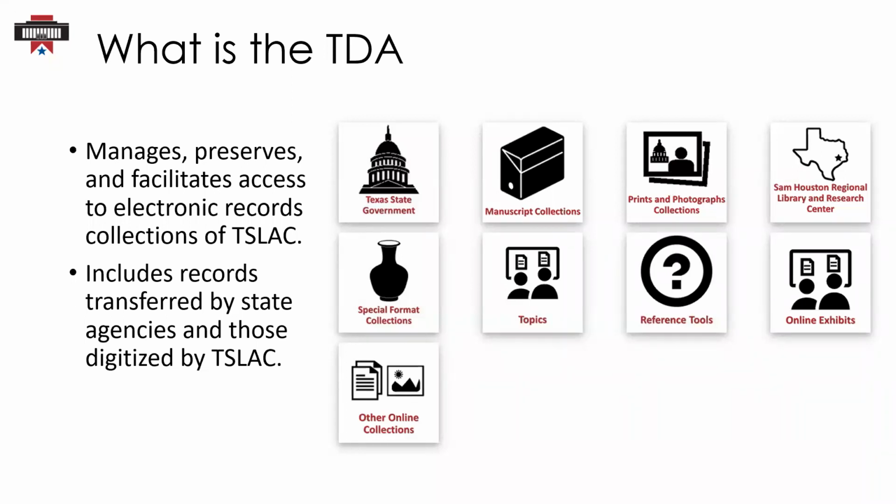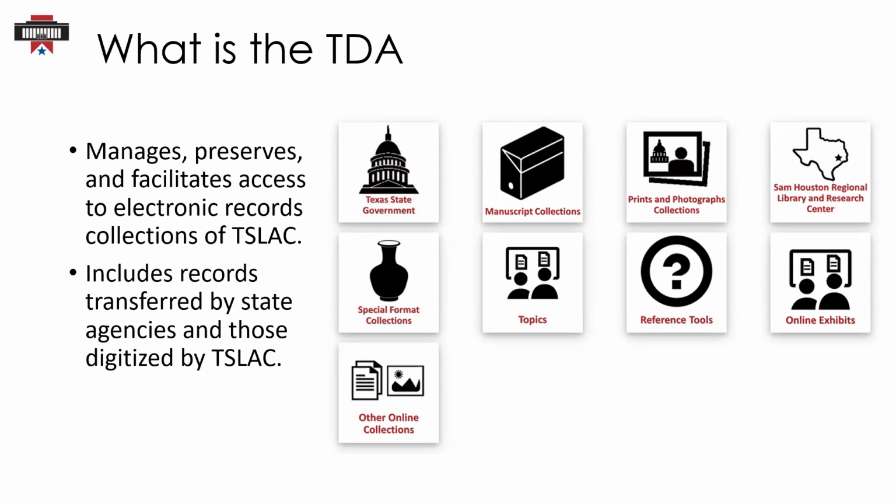This includes born digital records, which means records created as electronic records. As you can see from the tiles on the screen, the TDA includes state government records, manuscript collections, prints and photographs collections, and more. Today, we'll briefly cover each of these sections, but we're only scratching the surface of what's in the TDA, so I encourage you to explore it after this webinar.